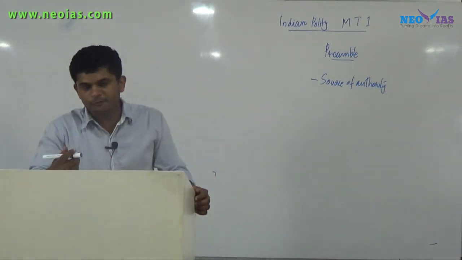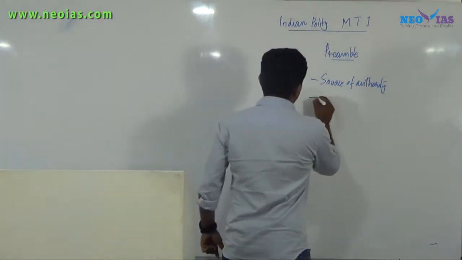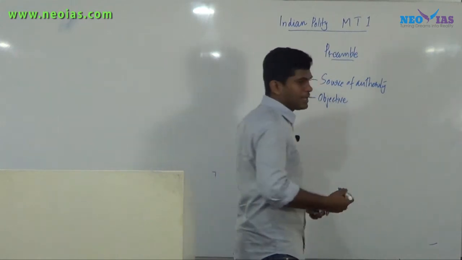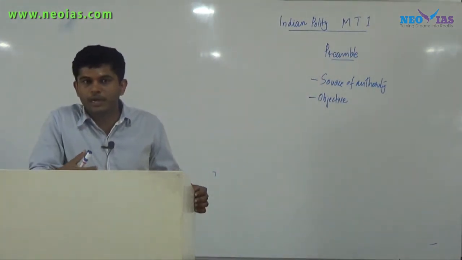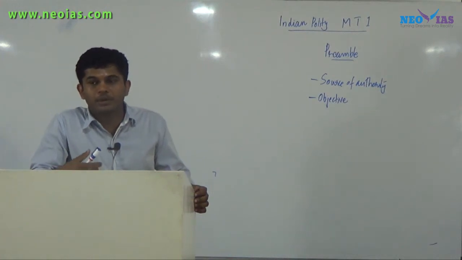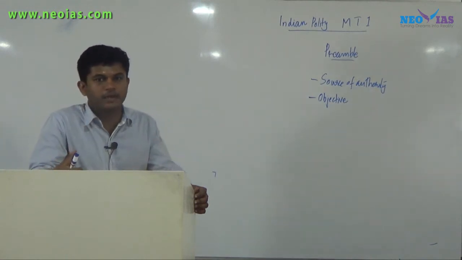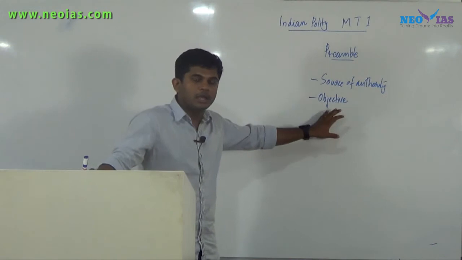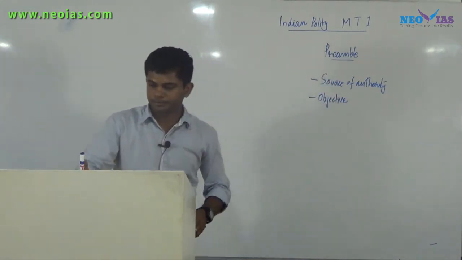The next purpose of the preamble is to show the objectives which the Constitution of India strives to achieve. We know that objectives like sovereign, socialist, secular, democratic republic, and to ensure to every individual justice, liberty, equality and fraternity. These nine keywords are the objectives of the Indian Constitution as provided under the preamble.